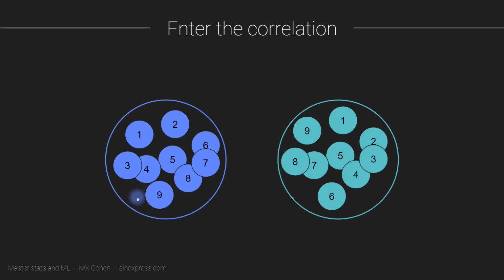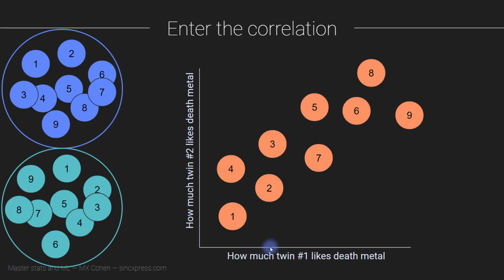Because if there is, then what this twin likes, this twin is also going to like. So we can visualize that here by putting the answer to twin number 1, how much do you like death metal, on this axis, and the answer from number 2, how much do you like death metal, on this axis. And then we can plot. So this data point here is actually data from 2 different individuals. They're twins, but they're 2 different individuals and they share one single data point because we plot how much twin 1 likes death metal by how much twin 2 likes death metal.